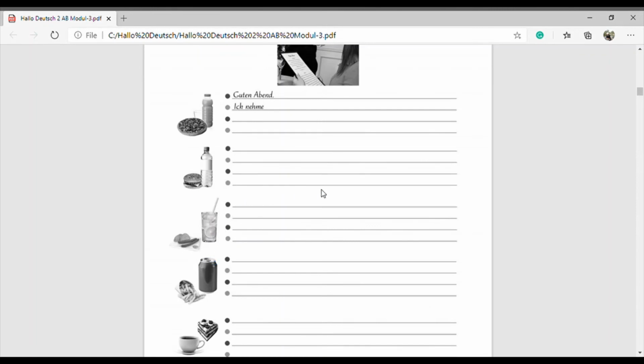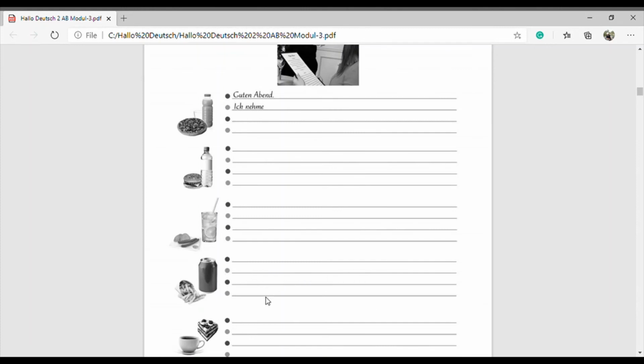Okay. Then here Limonade and Würstchen. So Guten Abend. Then you will say Ich nehme Würstchen. Then und was trinken Sie? Then eine Limonade. Then here Cola and then Pommes frites. Yeah, Pommes frites we can say. So Guten Abend. Then ich nehme Pommes frites.